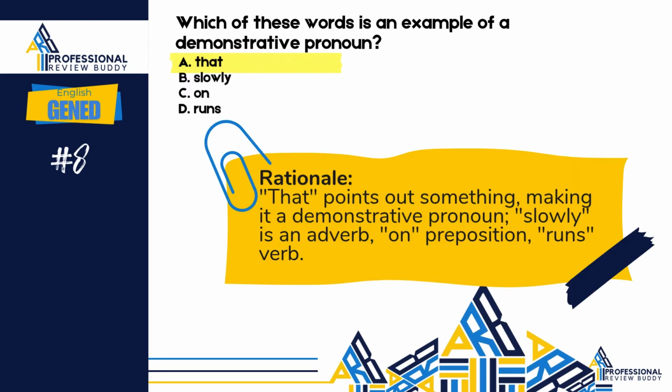Which of these words is an example of a demonstrative pronoun? That points out something, making it a demonstrative pronoun. Slowly is an adverb. On is a preposition, runs is a verb.